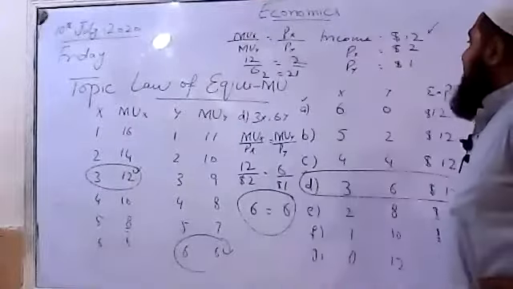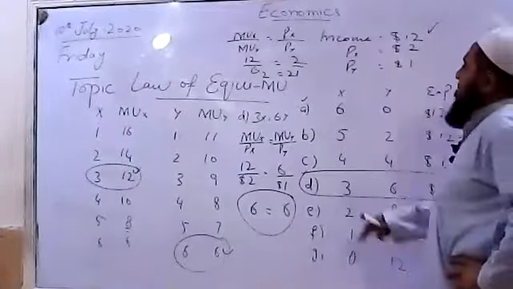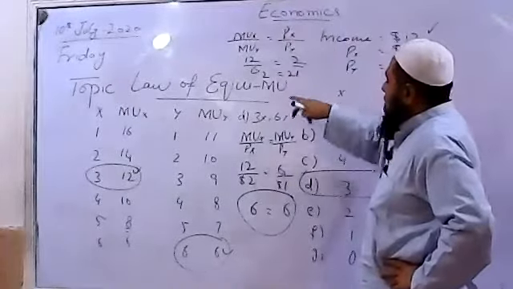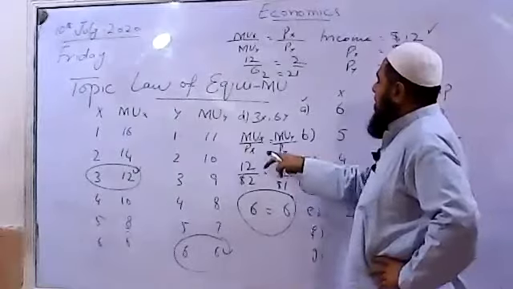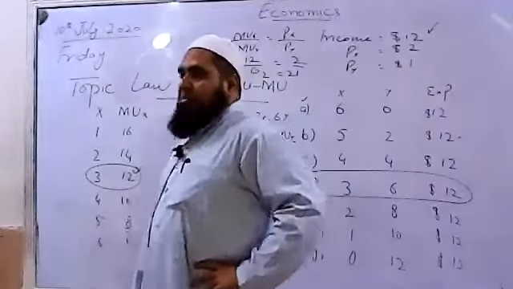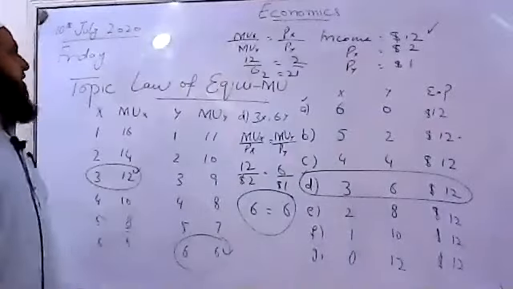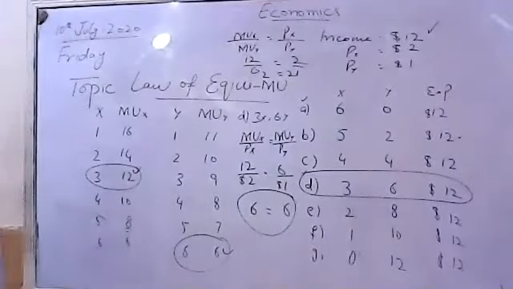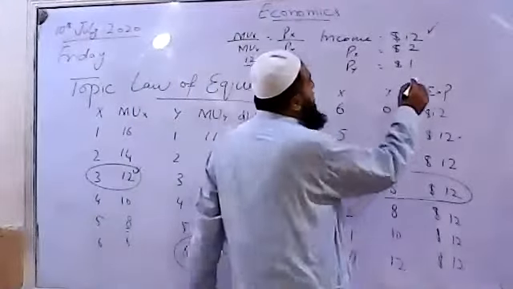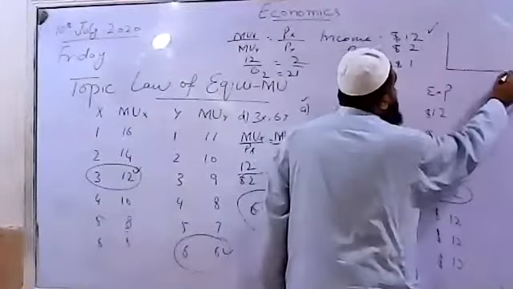So the point of equilibrium is where the marginal utility ratio is equal to the price ratio, or each dollar spent on commodity X and Y will give the consumer equal marginal utility. Then the consumer will be in equilibrium. So this is the case of the law of equimarginal utility. This tells us again why the demand curve slopes downward.